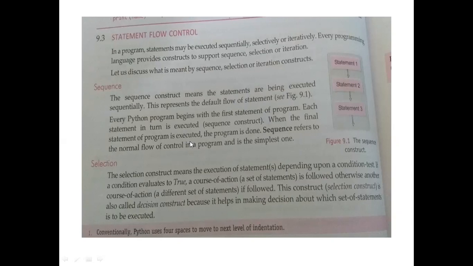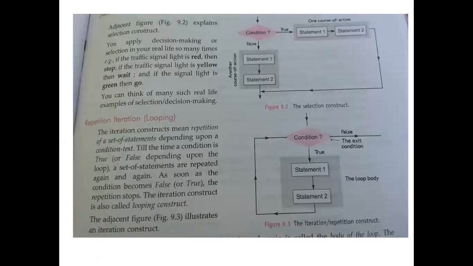Next is selection. The selection construct means the execution of statements depending upon a condition test. If a condition evaluates to true, one course of action is followed. Otherwise, another course of action is followed. This construct is also called the decision construct because it helps in making a decision about which set of statements is to be executed. This is the selection construct flowchart. After execution of some statement, suppose the control reaches a condition.